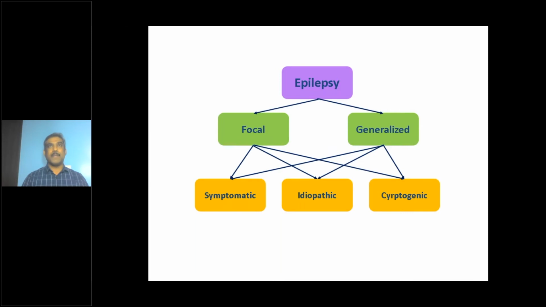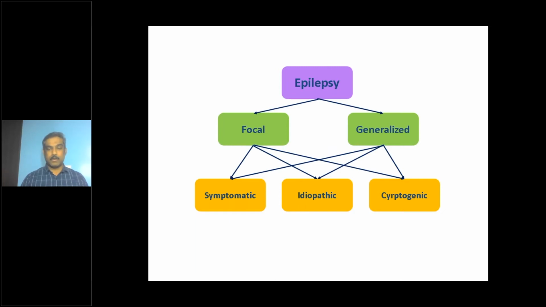For example, benign Rolandic epilepsy is one of the examples of idiopathic focal epilepsies. Likewise, childhood absence epilepsy. These two are the most common epilepsies you will come across as pediatricians. So these two are examples of prototypic idiopathic epilepsies. Childhood absence epilepsy is idiopathic generalized epilepsy. Benign Rolandic epilepsy is idiopathic focal epilepsy. So you can have a focal epilepsy that is idiopathic or a generalized epilepsy that is idiopathic. When you have done extensive investigations and the etiology is unclear, unknown or hidden, that is cryptogenic.